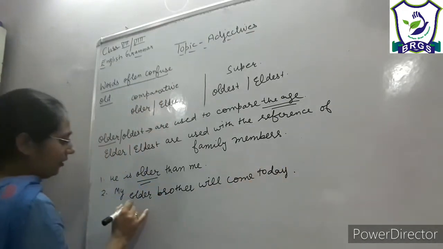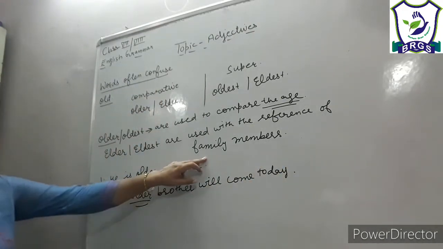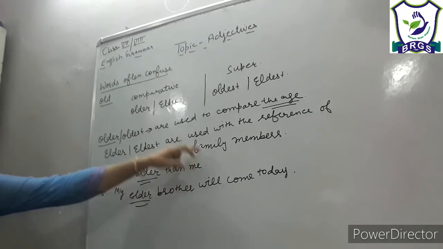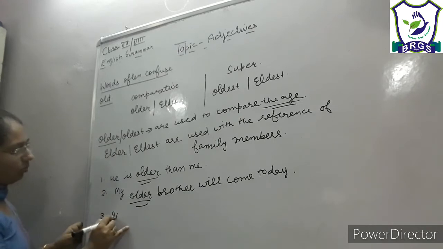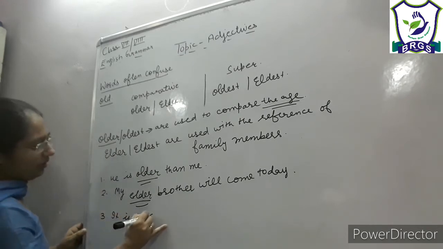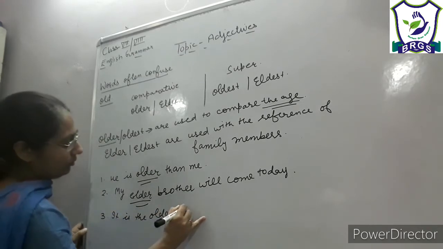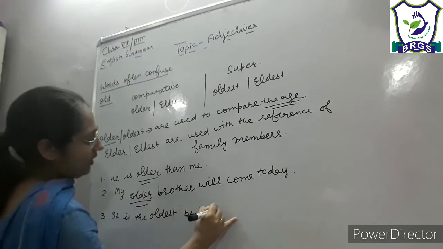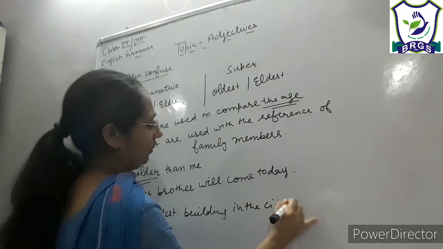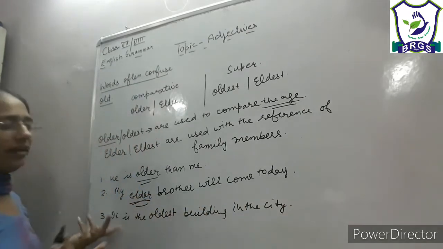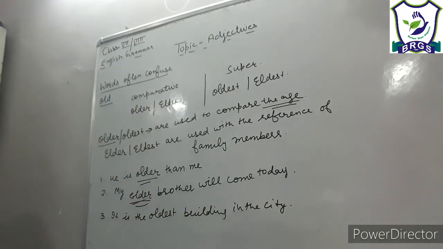Now here it is used as the reference of family member. Similarly we can write oldest: it is the oldest building in the city, right? Reference to the age. And eldest: again, my eldest brother will come today, right?